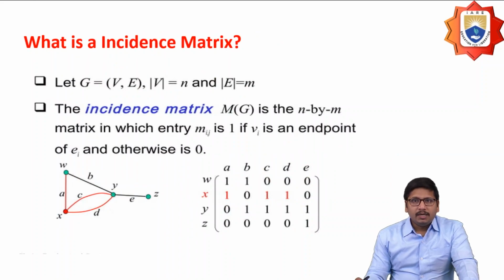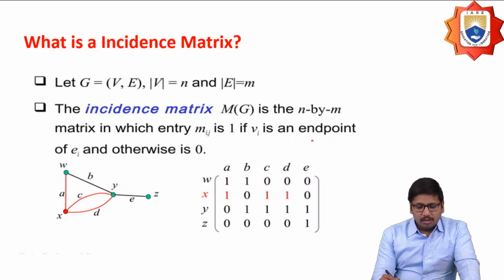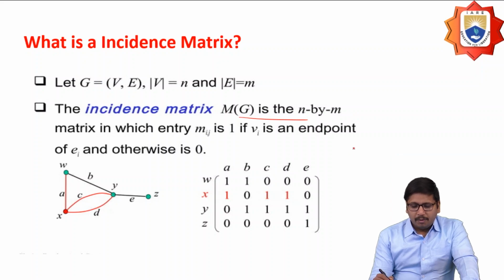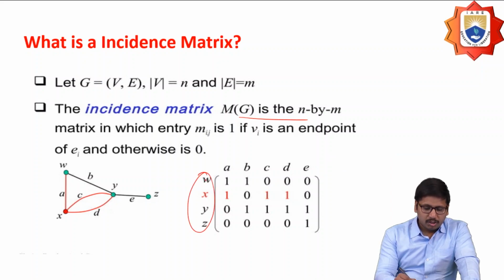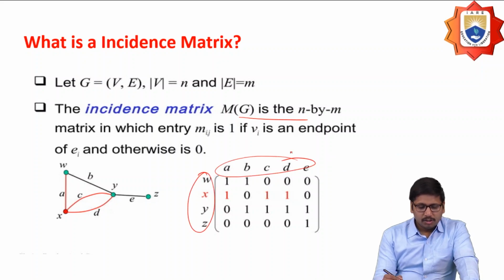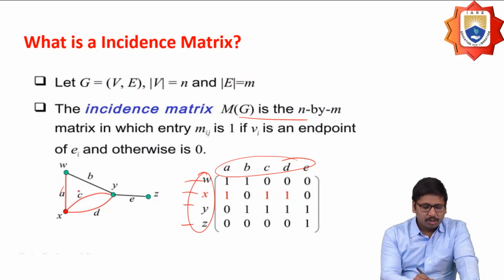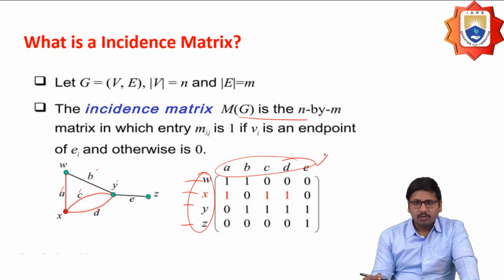And next one, what is an incidence matrix? So the incidence matrix should also be a matrix that is going to have ones and zeros, but the mapping is going to be done along the vertices and the edges. So what are the vertices in the graph? I'm going to consider them row-wise, and the edges that are present in the graph I'm going to consider column-wise.